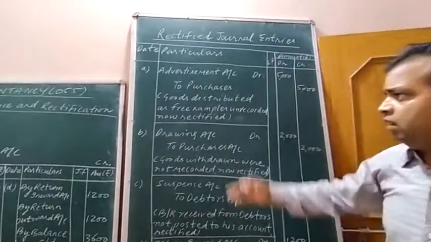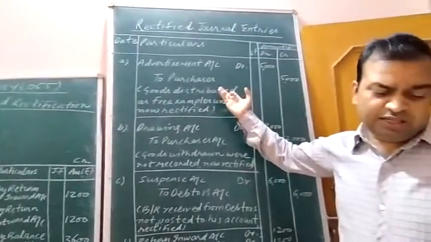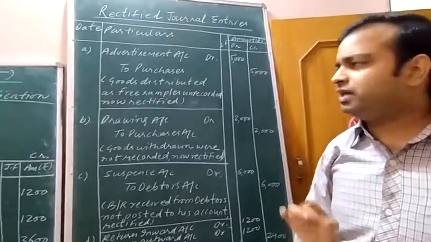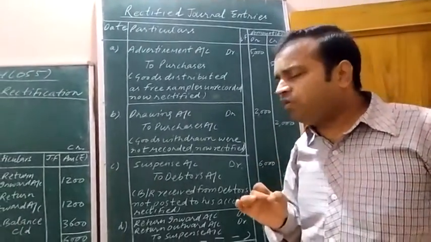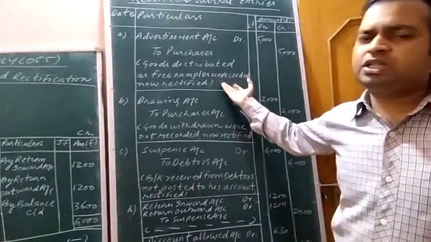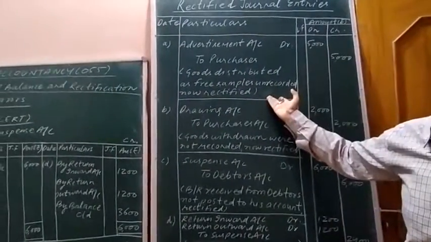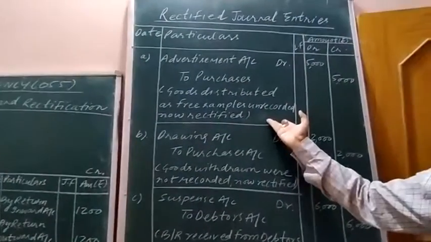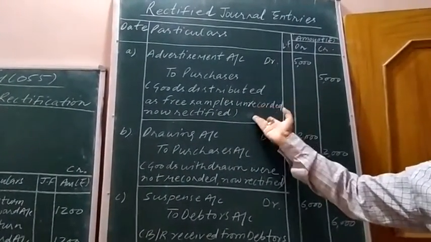Now, what was done here? This whole transaction was not recorded. So this is an error of complete omission. Complete omission means this transaction was not recorded. The journal entry related to this transaction was not made in the books, in the journal.